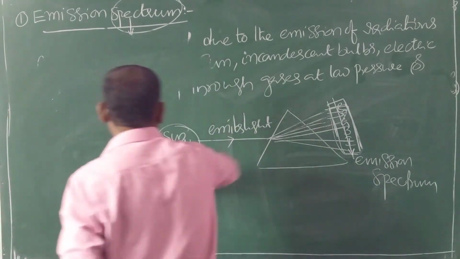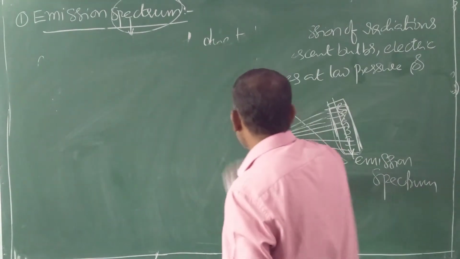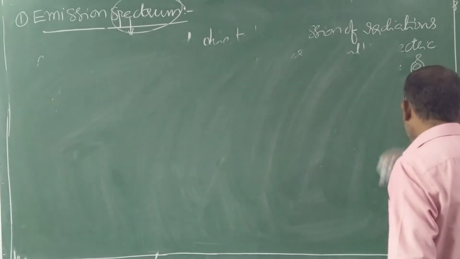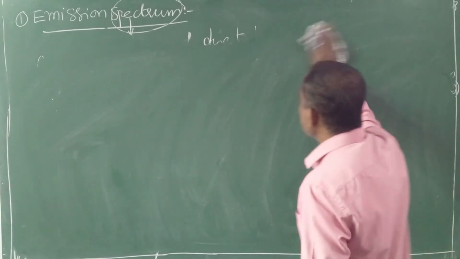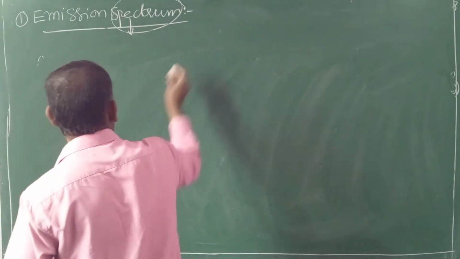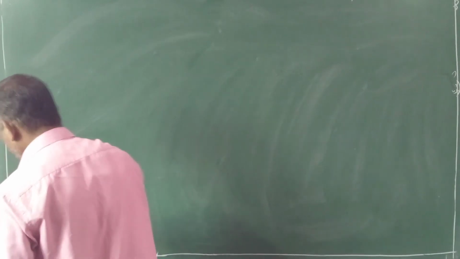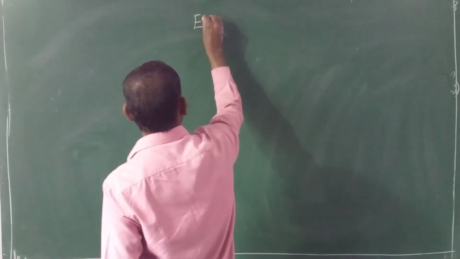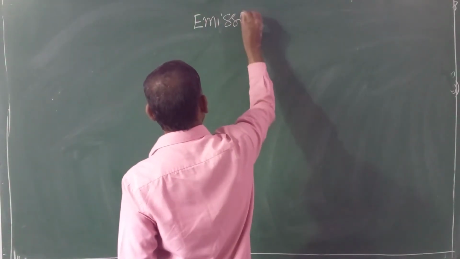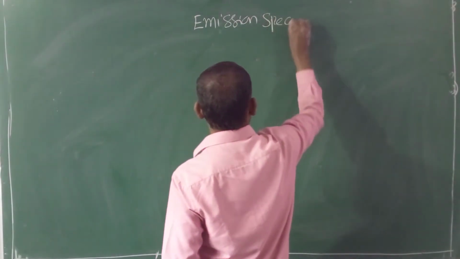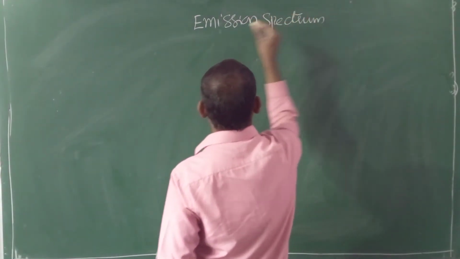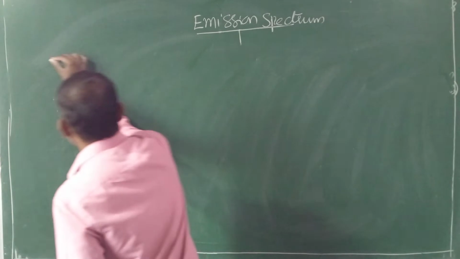So this emission spectrum is of two types. One is continuous, one more is discontinuous. Emission spectrum is of two types.